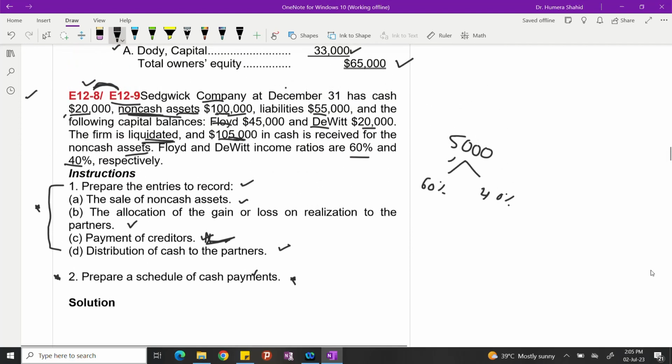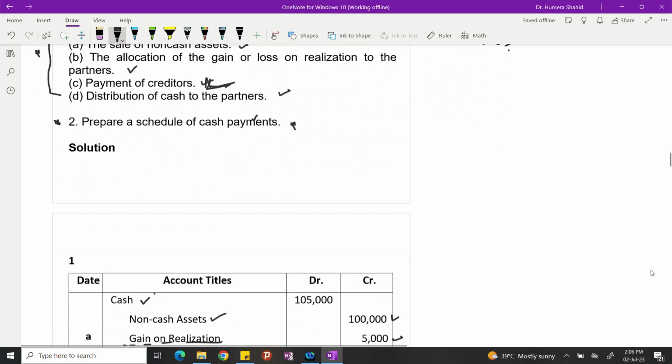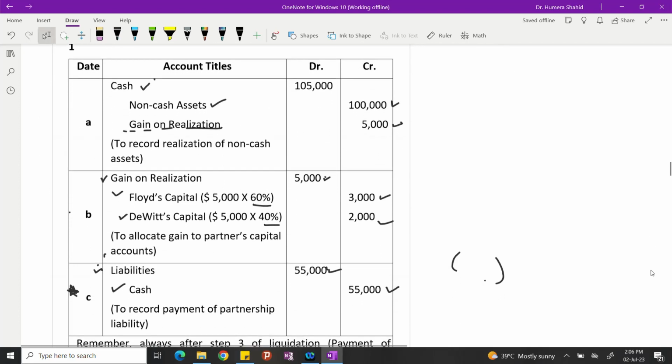If you see here, we have credit capital balances. They didn't put brackets for us, right? So already the capital balances were credit. Also, with journal entry number 2, which is gain sharing, the capitals are further credited. No debits happen. So we are sure that there is no capital deficiency.